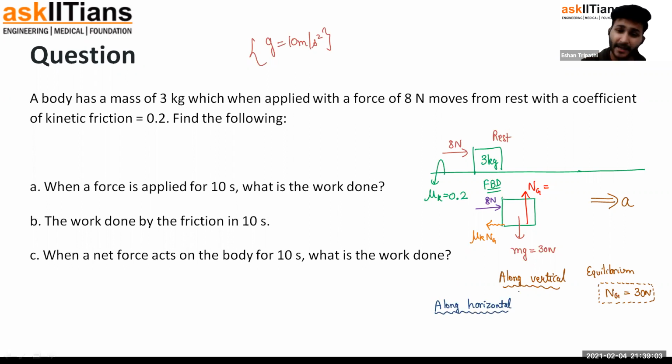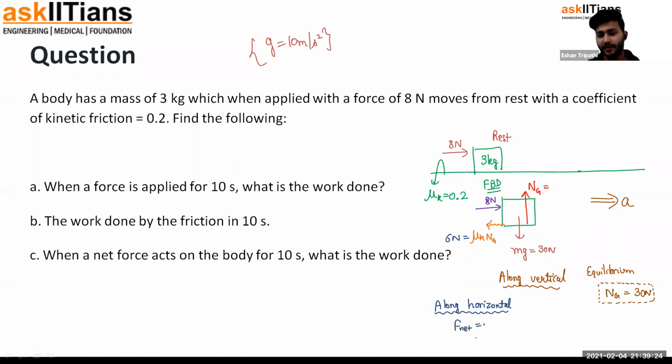So along horizontal, is there any net force acting along horizontal? Yes. 8 Newton force is acting towards right, but there's a friction towards left that is mu k into normal reaction. Mu k is 0.2, normal reaction is 30 newtons. So I think the kinetic friction acting is 6 newtons towards left. So what is the net force towards right?